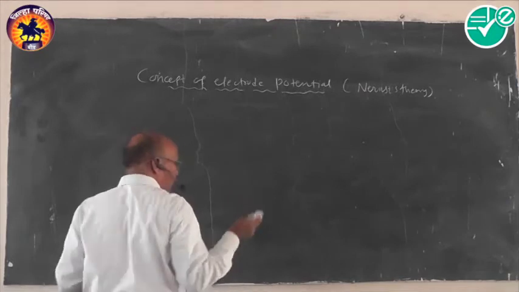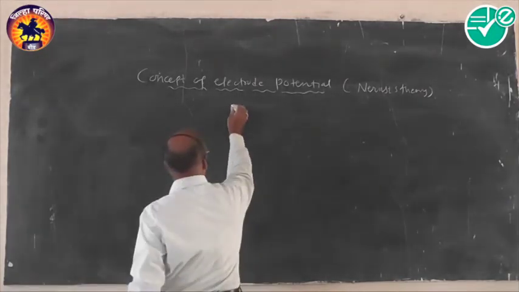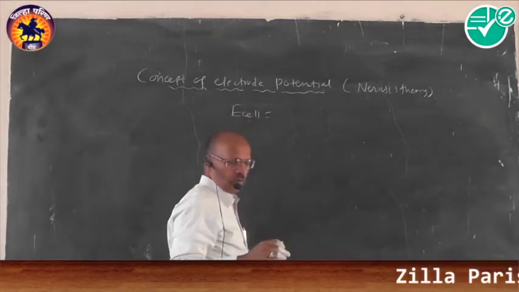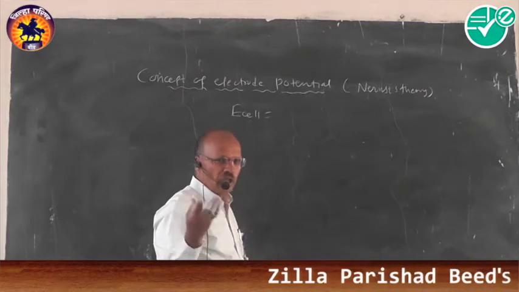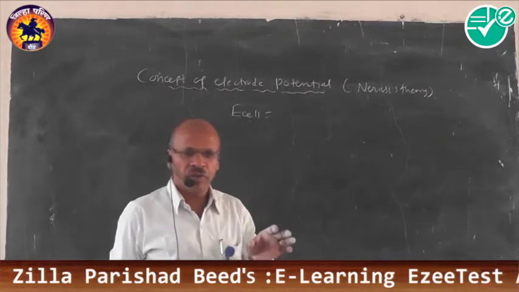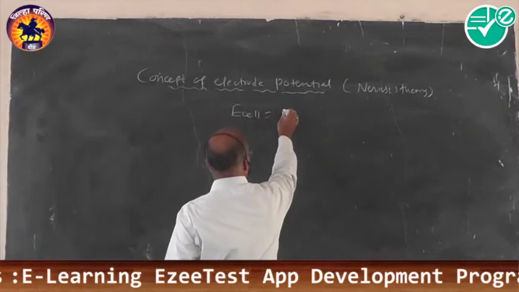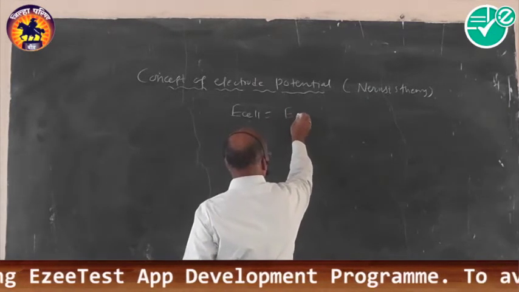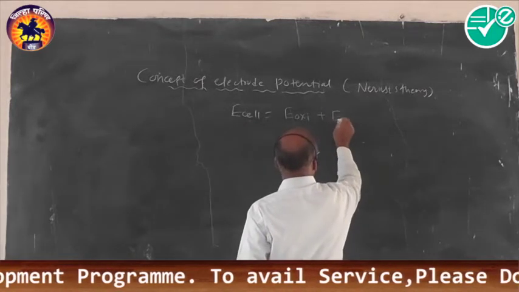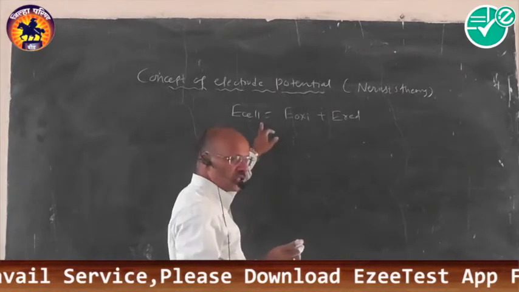Now relate the equation to cell potential. We will follow like this. E cell is equal to, what is the cell potential? How do we define the cell potential? We know that a cell is made up of two half cells, the anodic half cell and the cathodic half cell. For our convenience, E cell is equal to the potential due to oxidation and the potential due to reduction. We can define this term in this fashion.